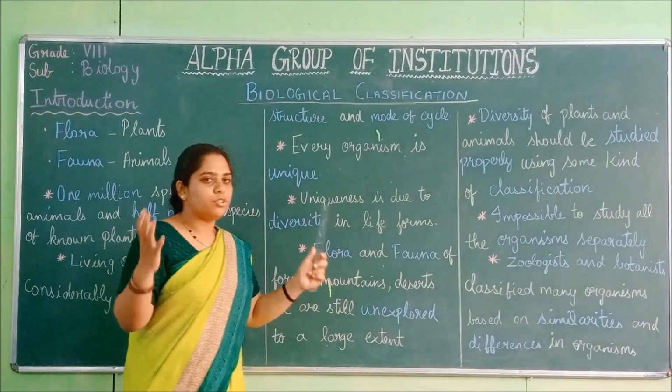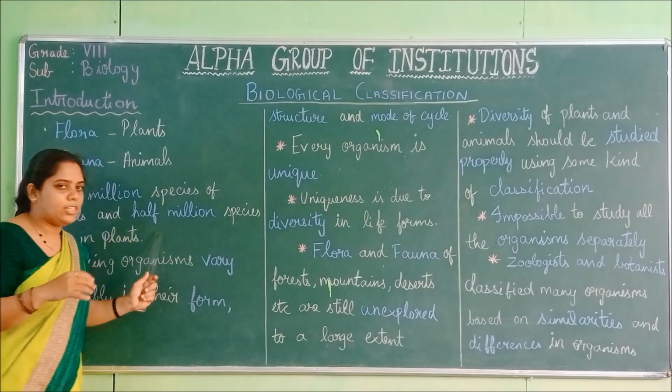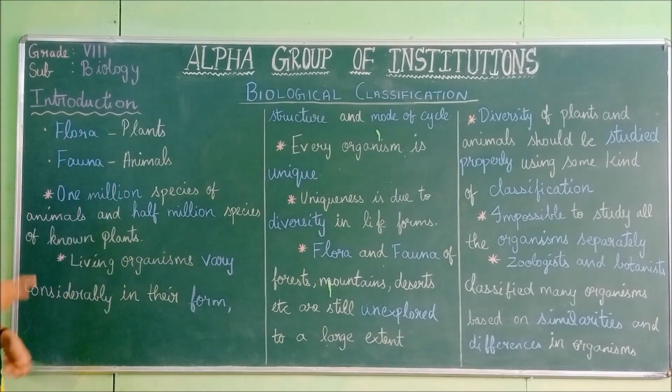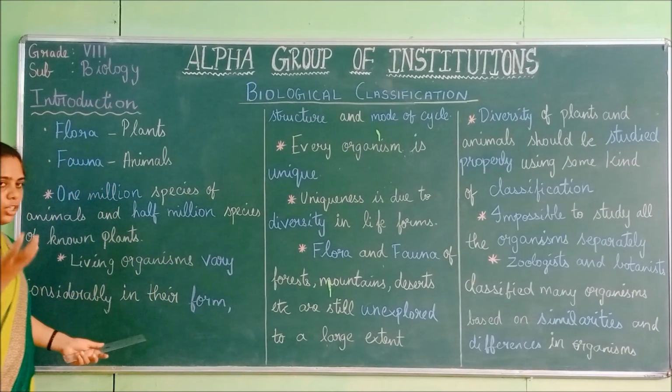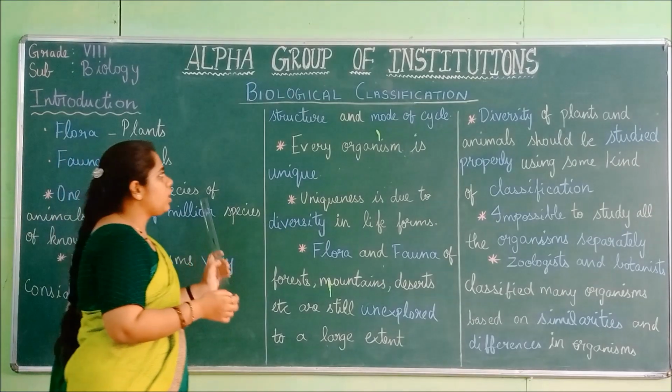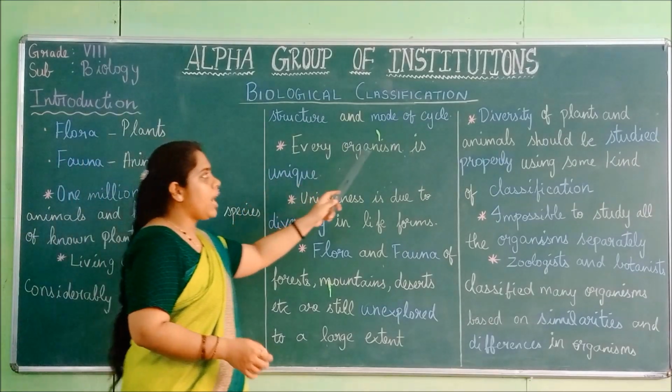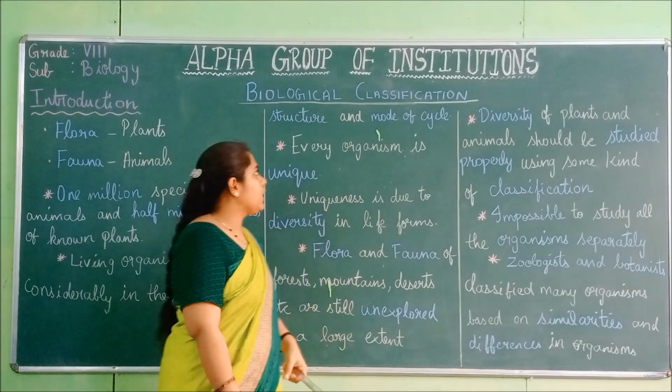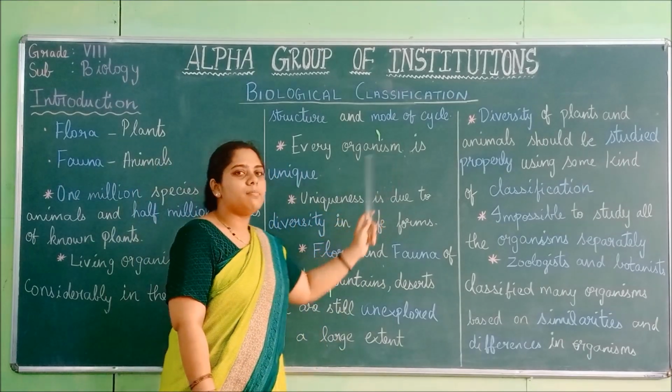You should imagine how many species there are on the earth and how they differ. Each of them differs in form, structure and mode of life cycle. So every organism is unique.